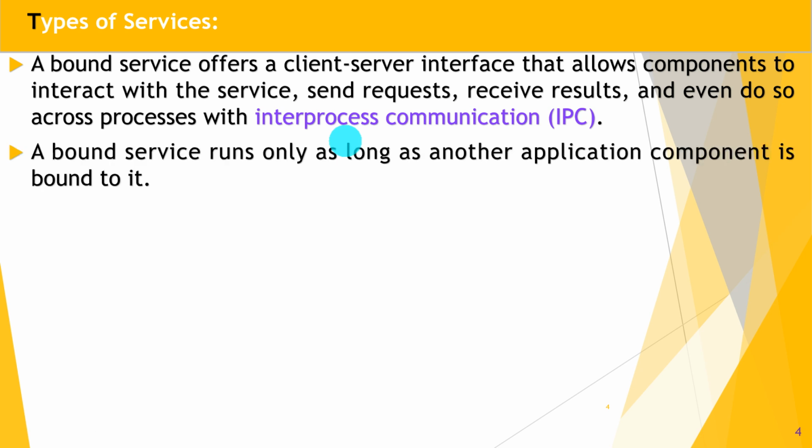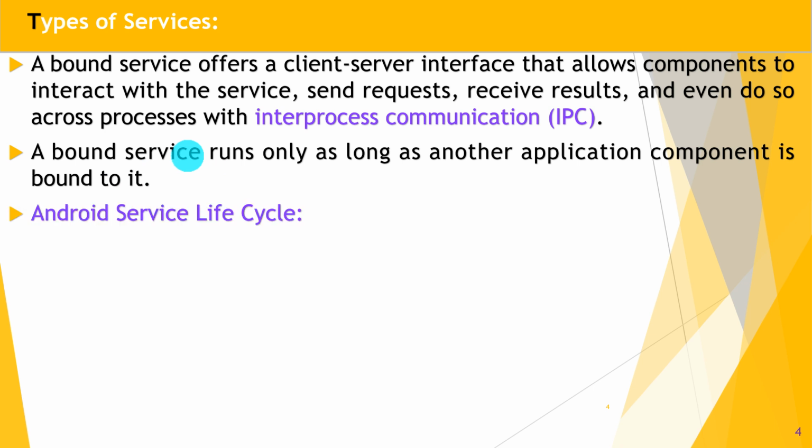Great. A bound service runs only as long as another application component is bound to it. If these two components are unbound, the service between them is released automatically.